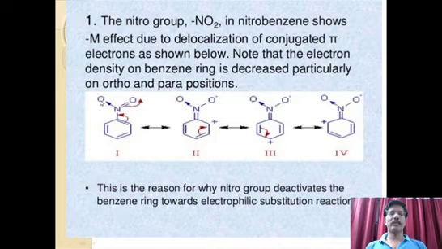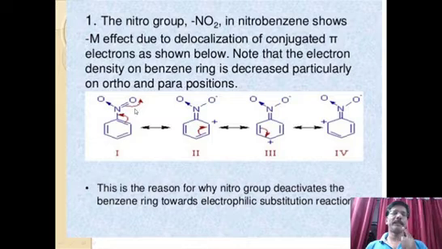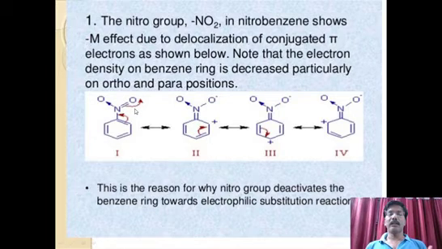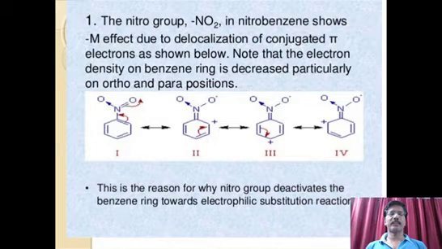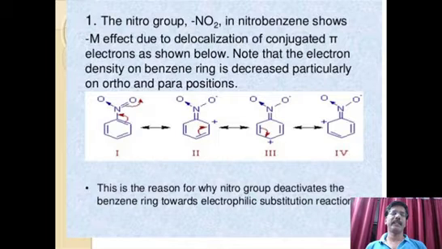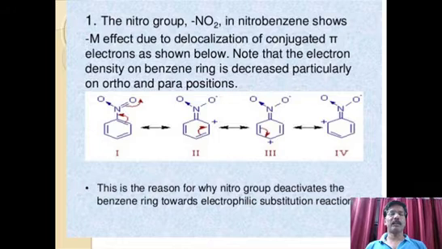Nitrogen has a dative bond with oxygen on one side, but on the other side nitrogen has a double bond with oxygen. So N double bond O is there, N single bond O is there. Two oxygens are there. This N double bond O is very important for the electron withdrawing nature. Due to this, the electron pair is attracted towards oxygen, so that nitrogen becomes electron deficient, and therefore it further attracts electrons from the benzene ring. Therefore, the whole benzene ring becomes electron deficient.